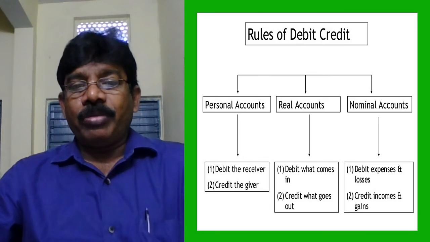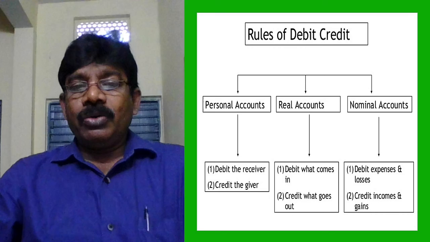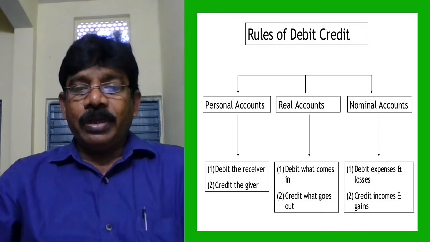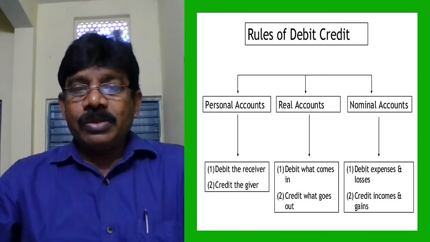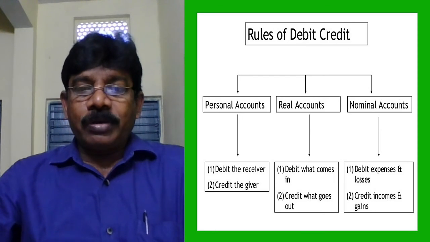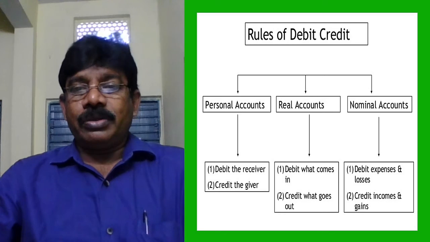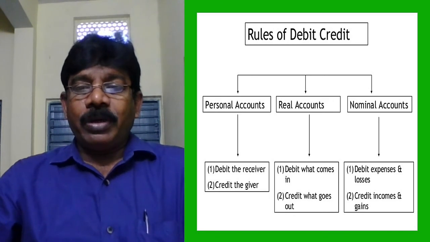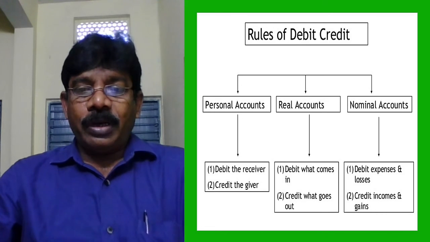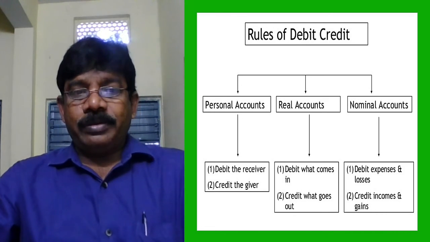Personal, real, nominal account. What is the rule for a personal account? Debit the receiver, credit the giver. What is the rule for a real account? Debit what comes in, credit what goes out. What is the rule for a nominal account? Debit all expenses and losses, credit all incomes and gains.